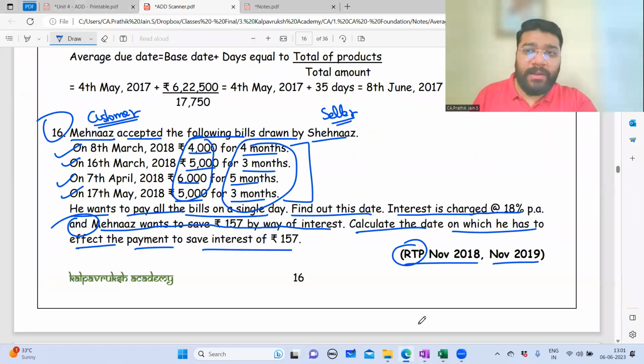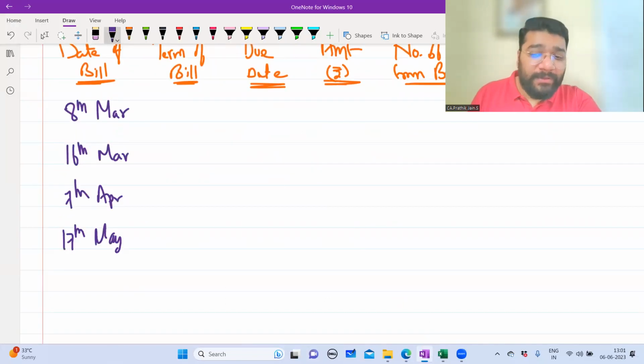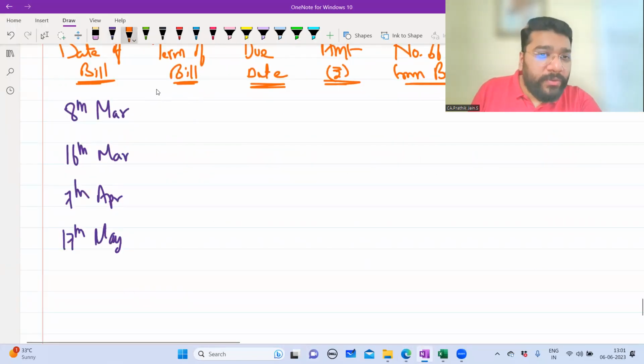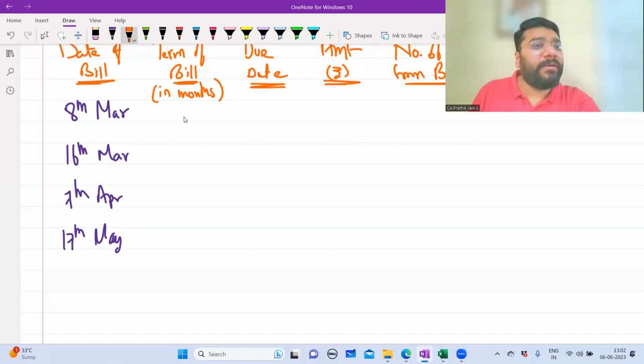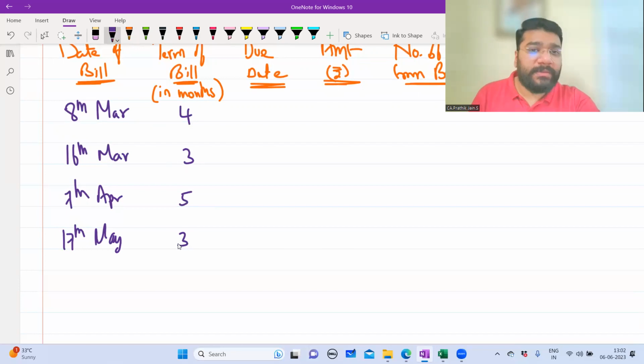Now term of bill. Guys, it is all in months, so in brackets you can put months. Now, tell me the term of bill. 4 months, 3 months, 5 months, 3 months.